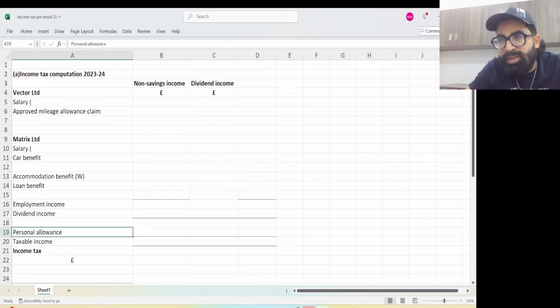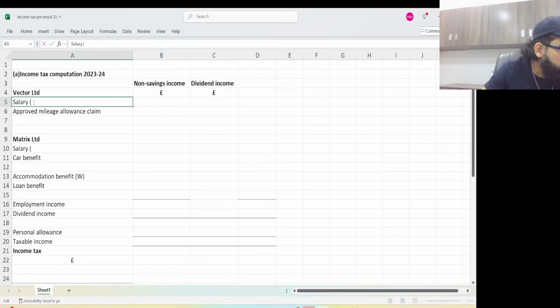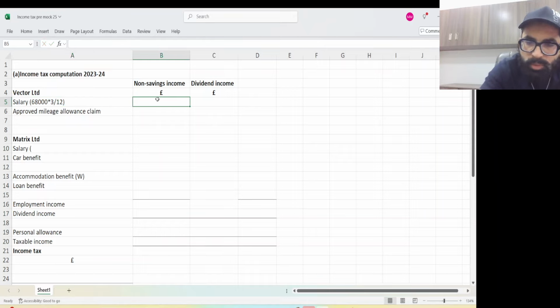In the non-saving, definitely employment income comes. So I'm going to calculate employment income right on this front screen. So the first thing is salary. How much was the salary for Vector Limited for the whole year? It was 68,000. So now 68,000 times 3 divided by 12. Let's do it here. Equal 68,000 into 3 divided by 12.